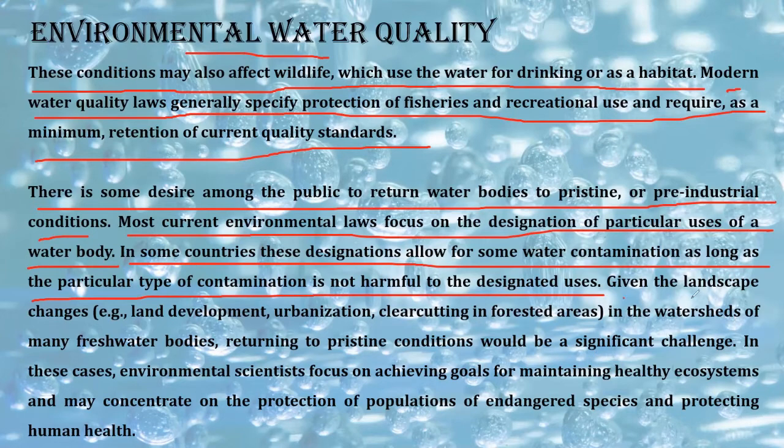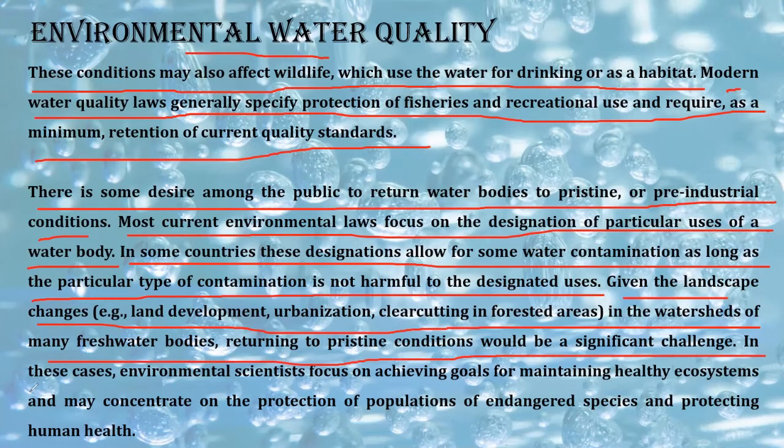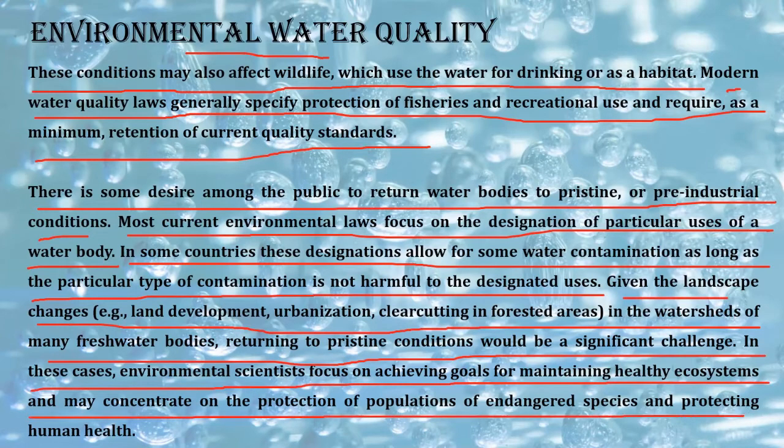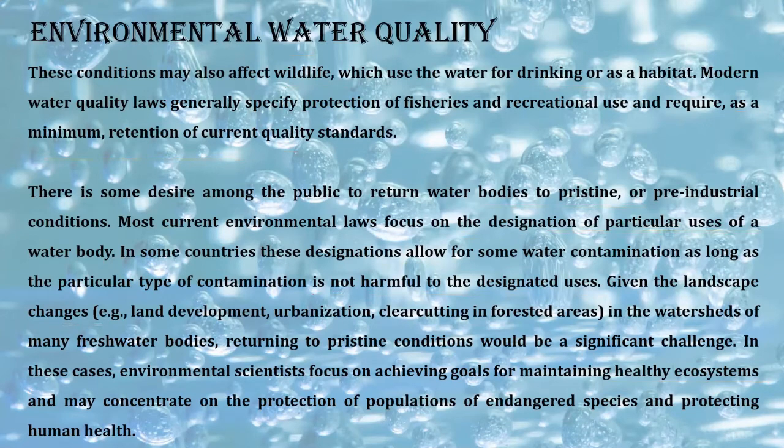Now what they're saying, given the landscape changes, for example land development, urbanization, clear cutting in forest areas, in the watersheds of many freshwater bodies, returning to the pristine conditions would be a significant challenge. In these cases, environmental scientists focus on achieving the goals of maintaining healthy ecosystems and may concentrate on the protection of populations of endangered species and protection of human health. Okay, so it is very difficult to return the actual quality of that particular water. As a result, we need to be concerned that we should use the water in such a way that the water is safe for the use of future generations.